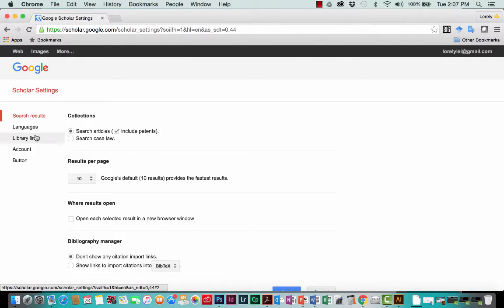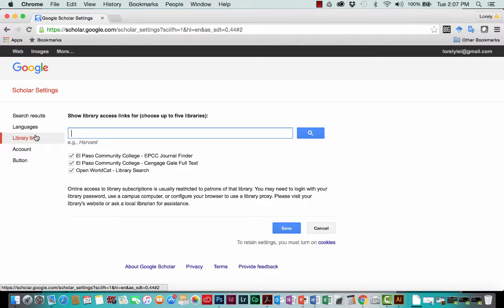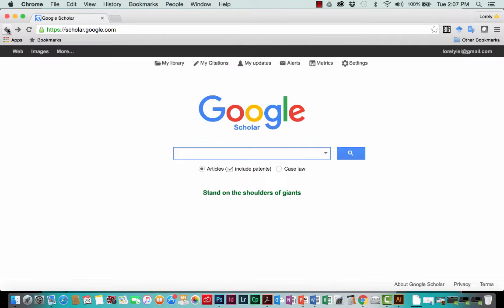And then go to Library Links on the left-hand side menu and search for El Paso Community College EPCC Journal Finder and El Paso Community College Gale Full Text. Once you find them, make sure you have a check mark like mine, and every time you log in, they're automatically going to be set for you. Now let's go back to do a search. And you'll see why you need to have those in there.